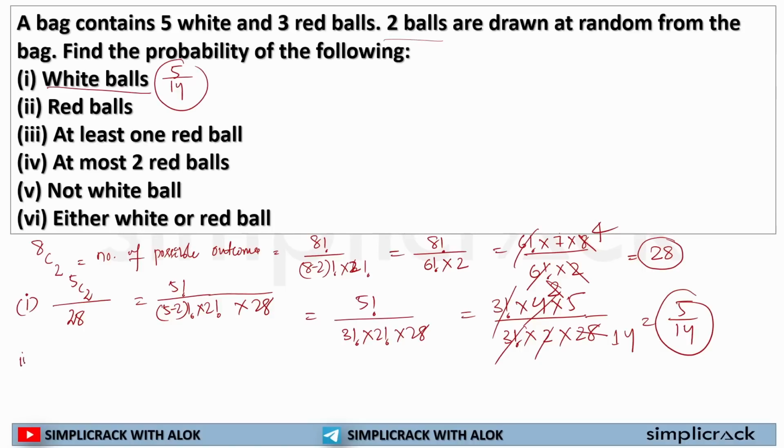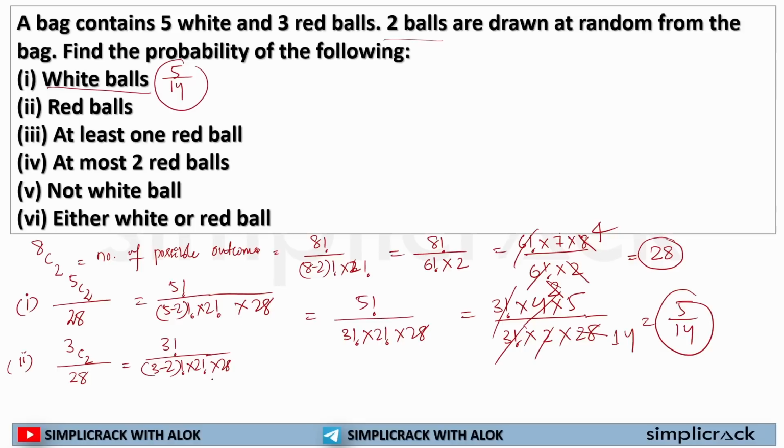For red balls, the number of red balls is 3. I am selecting 2 out of them, and the total number of outcomes is 28. So my answer will be 3 factorial divided by 3 minus 2 factorial into 2 factorial into 28.